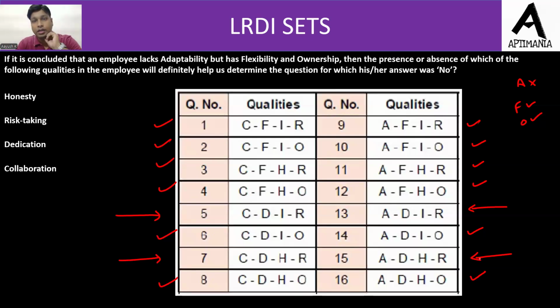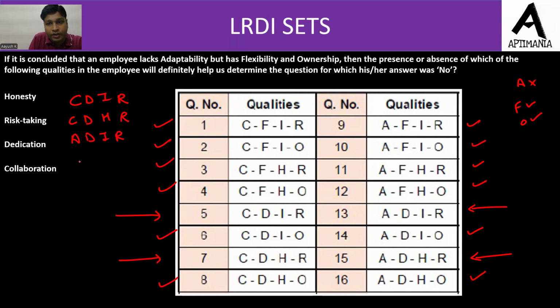Now A is not present. Now A not present, so that implies that he must have answered at least one question containing A with a no. कम से कम एक क्वेश्चन को तो उन्होंने नो में answer किया होगा जिसमें A आ रहा है. So how to check the options? Now the 4 options left are C, D, I, R, C, D, H, R. Then we have A, D, I, R. And the last one is A, D, H, R.